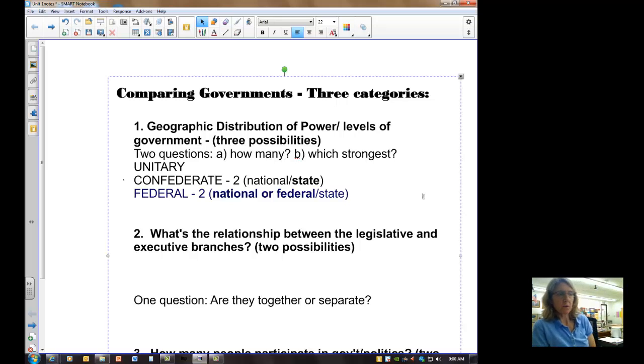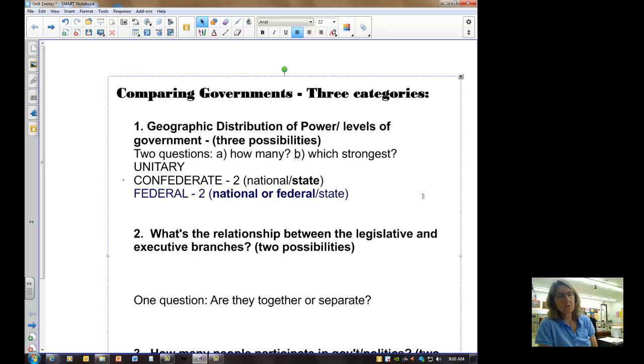Let me give you an example. If we had a confederate system of government now in the United States, we would have the state level, the state of Illinois, and the national level coming out of Washington, D.C., and whatever the state level wanted, the state could override what the national level wants. And we don't have that situation because in a confederacy, by definition, you have such a weak national level. If the state is the strongest, the reason why that national level exists is because of defense purposes.